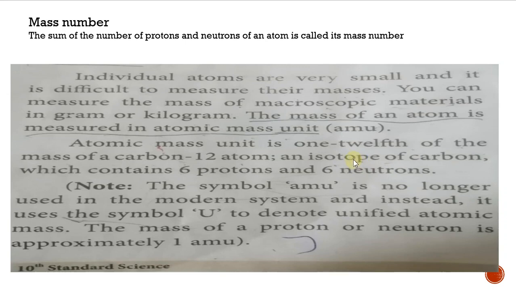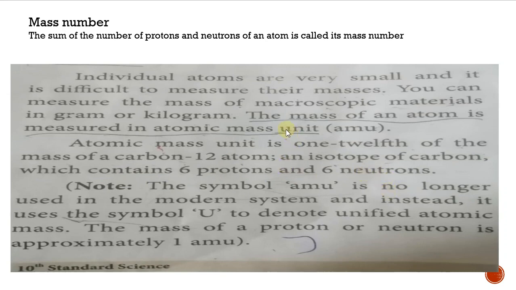So here carbon 12, then carbon 13, carbon 14, so 3 types of isotopes are there, later we can discuss. So what is atomic mass unit? It is 1/12 of the mass of a carbon 12 atom, an isotope of carbon which contains 6 protons and 6 neutrons.